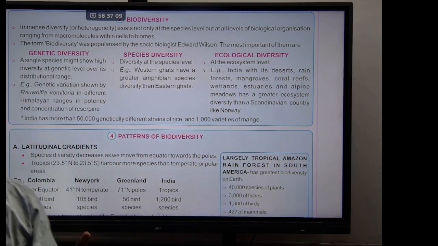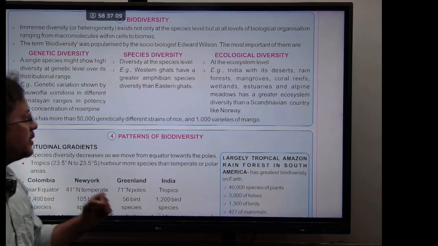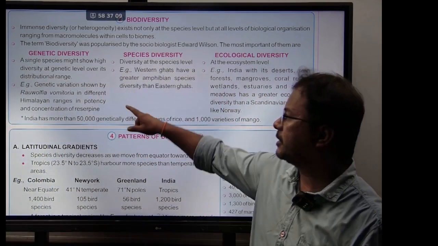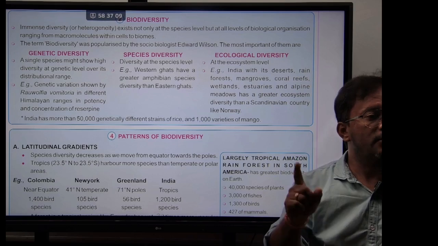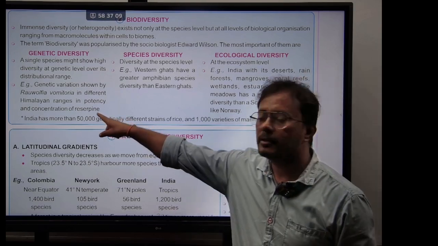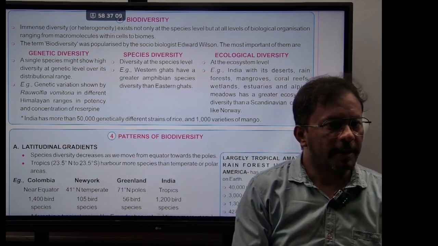A single species might show high diversity at the genetic level over its distributional range. To understand this statement, let's take an example here. There is a plant known as Rauwolfia vomitoria, which shows genetic variation in different Himalayan ranges in the potency and concentration of a chemical produced by it. What is the chemical, guys? Reserpine. It's the same plant, right?